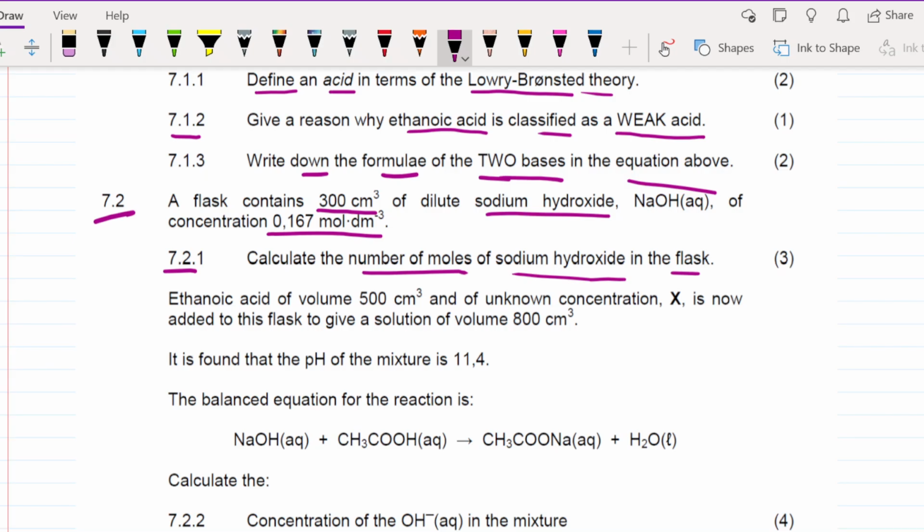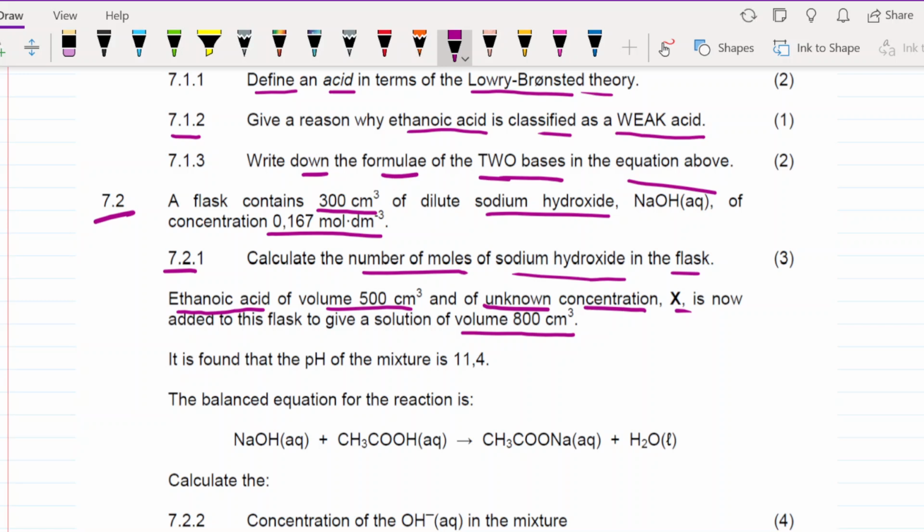So let's look at 7.2.2. Now they said the ethanoic acid of a volume 500 cm cubed and unknown concentration X is now added to this flask to give the solution of volume 800 cm cubed.